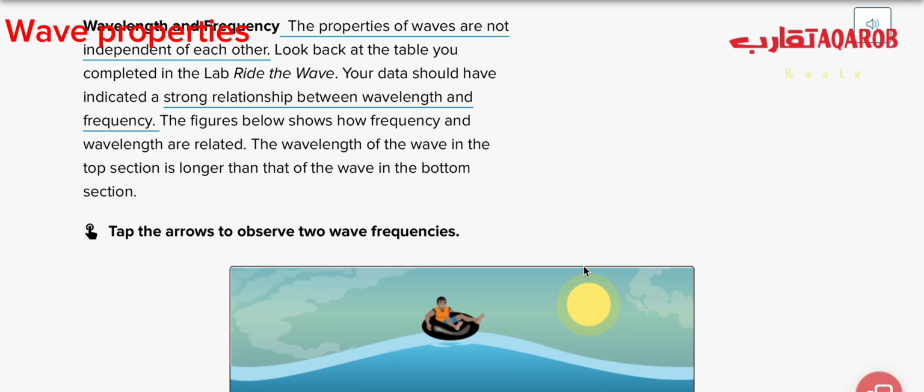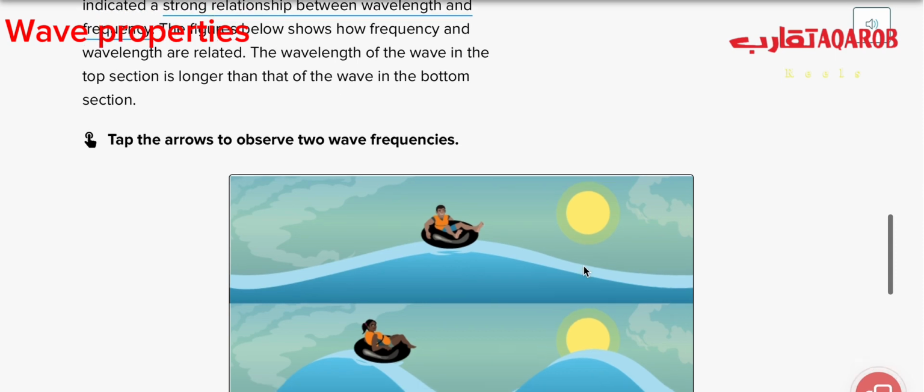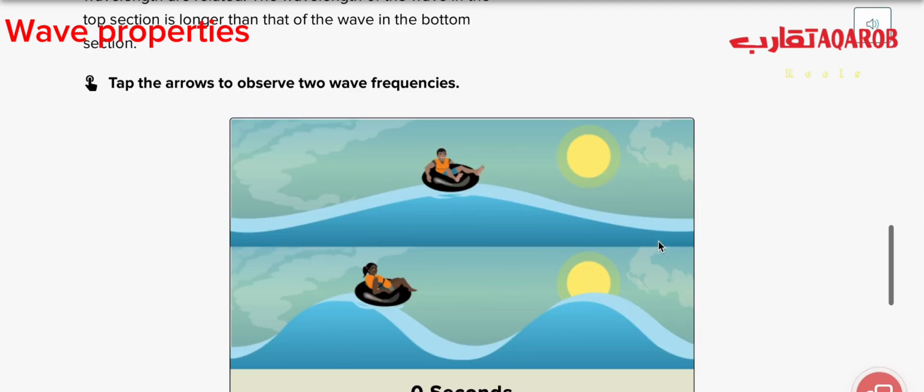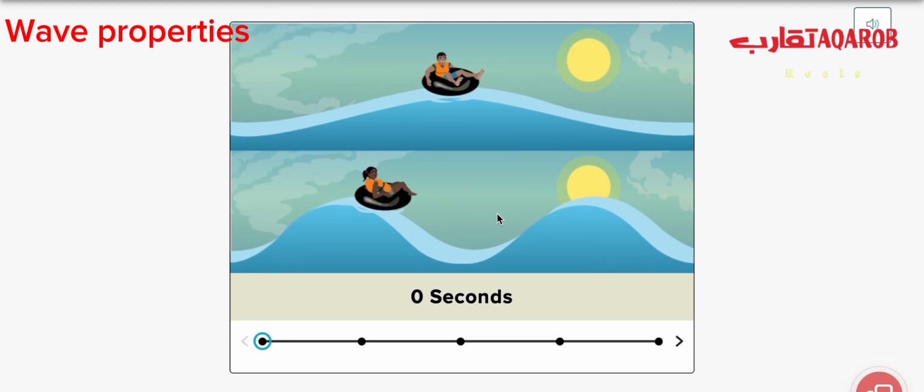We have a strong relationship between wavelength and frequency, as the figure below shows how frequency and wavelength are related. The wavelength of the wave on the top section is longer than on the bottom one. Look at this one, for example. This is a transverse wave, and here we also have a transverse wave.